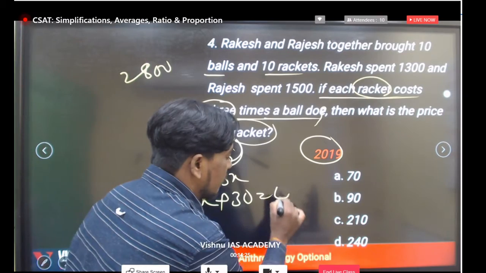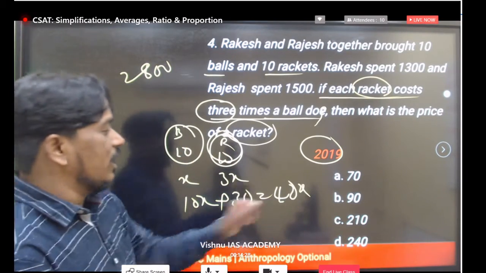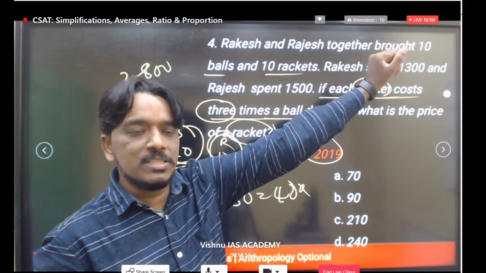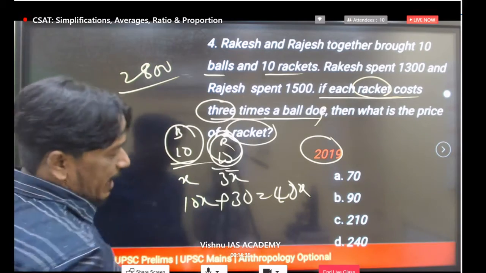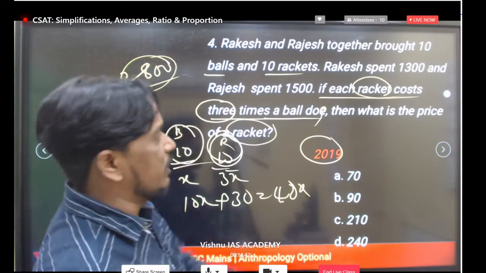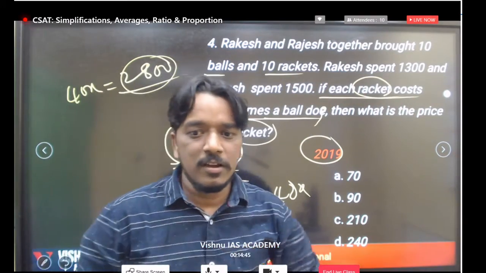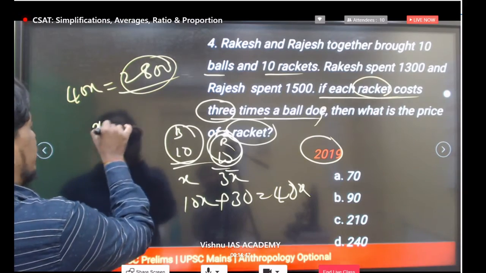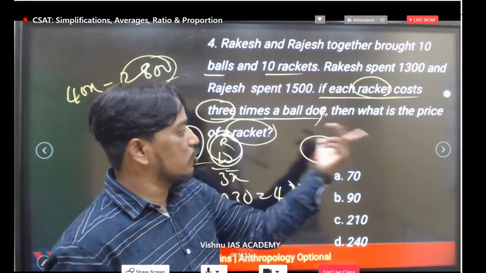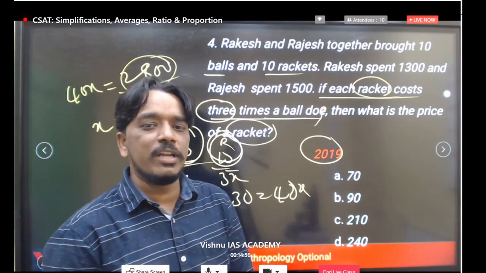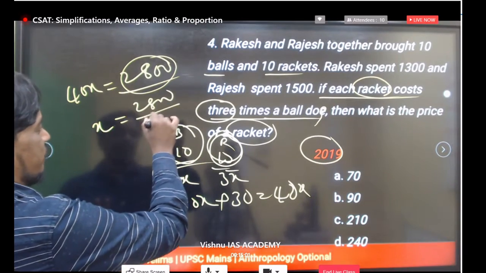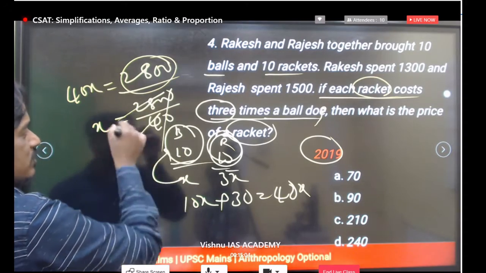Total how many are we getting? 40X is the total balls and rockets cost, but the total amount both persons are spending is 2800. That is, 40X is equal to what they are spending individually, 1300 and 1500. Clear? 2800. Just find out the X value. X value is what? One ball cost. If you get that, you can find out rocket cost also. From this you can directly take the answer, or otherwise just calculate X. 2800 by 40. 0 cancel and 7 times 4, right?